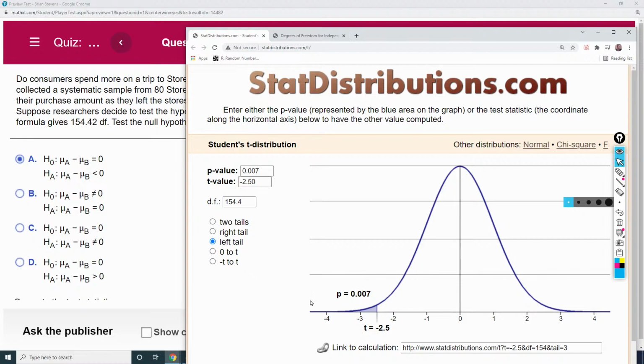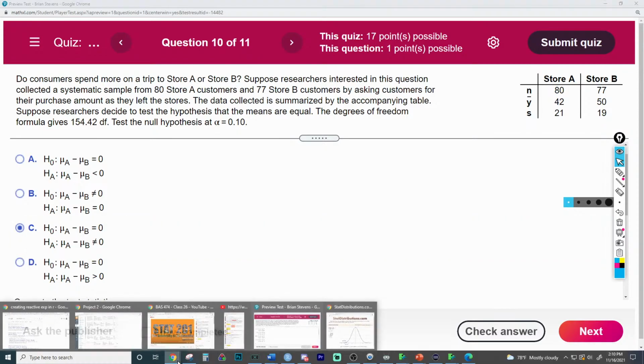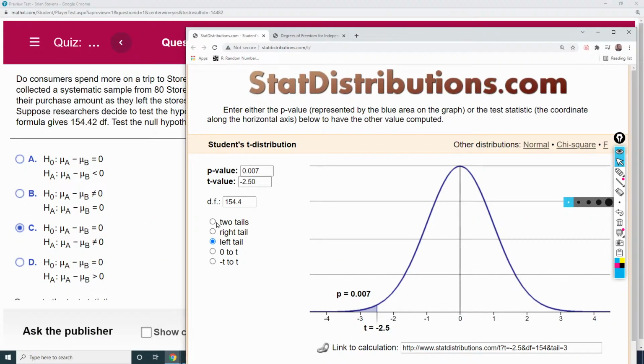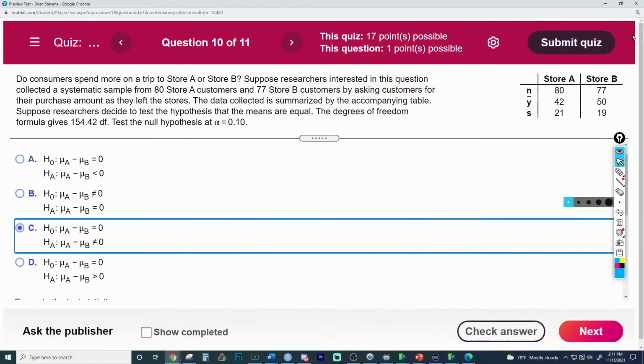On the less than alternative, you shade to the left, and on the does not equals alternative, you shade both sides, which will double this right here. When I click the two tails, you'll see this will double and go to the other side. There are some decimals we don't see, but this is doubling it. So we've done it.